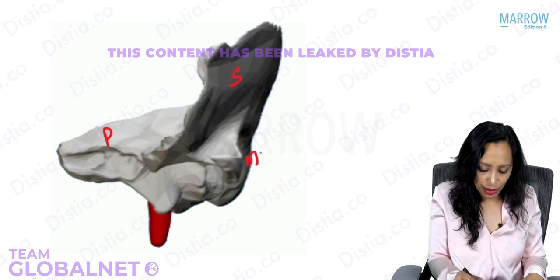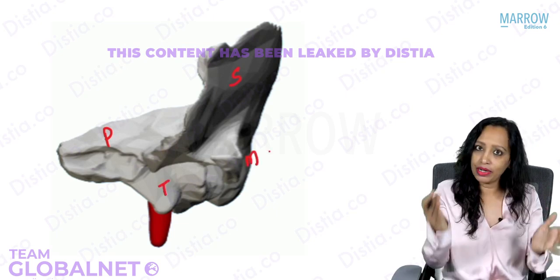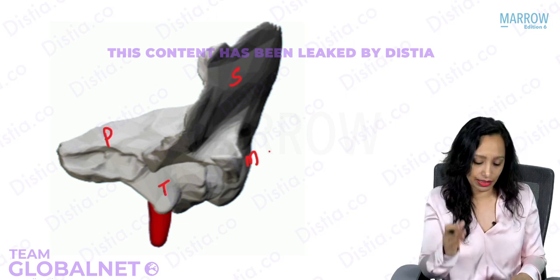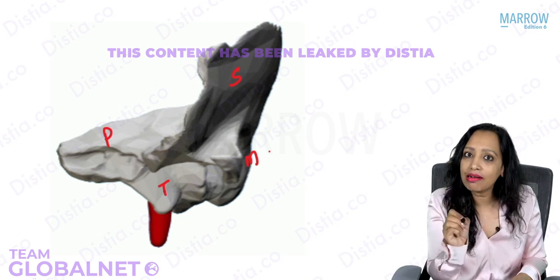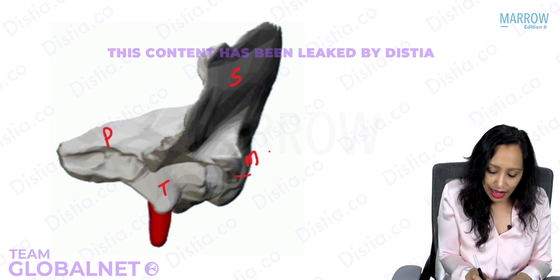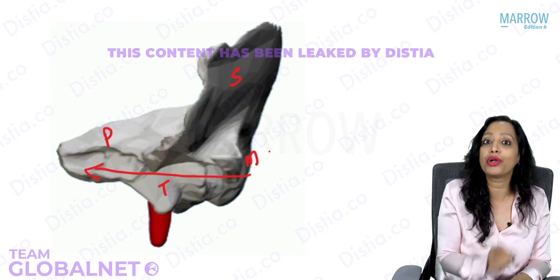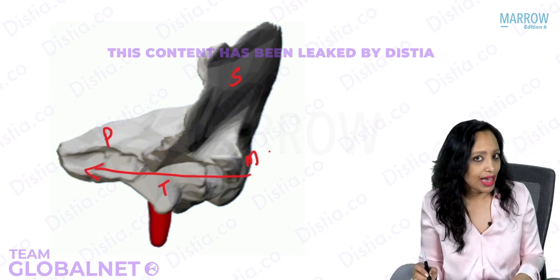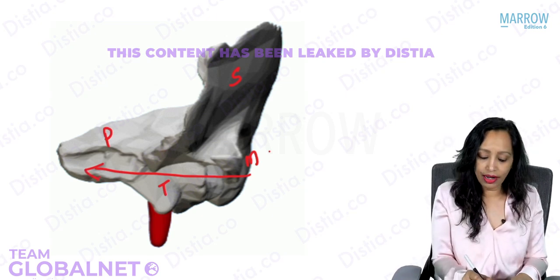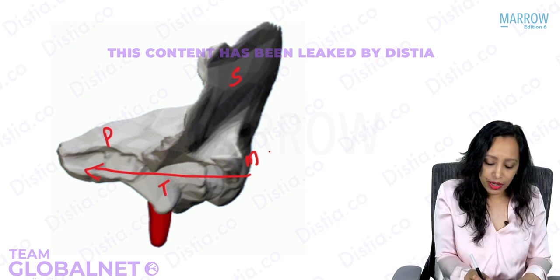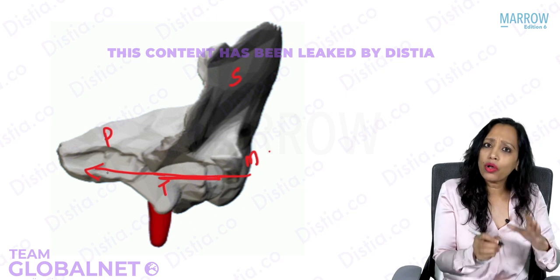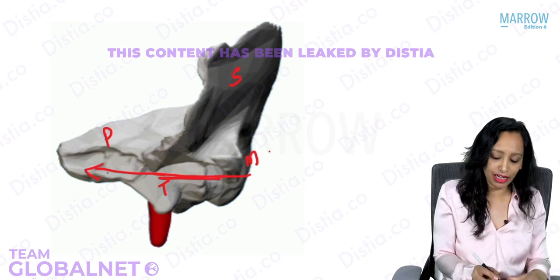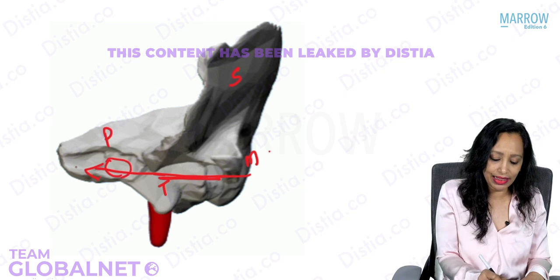Here we have the mastoid part. This is hanging down like a crest, like a curved crest of bone. That is the tympanic part. The whole of the ear is present like a tunnel inside this temporal bone. Did you get it? Yes, the external auditory canal, the external ear, is present like a tunnel in this part, whereas the whole of the middle ear and the inner ear is present like a tunnel in the